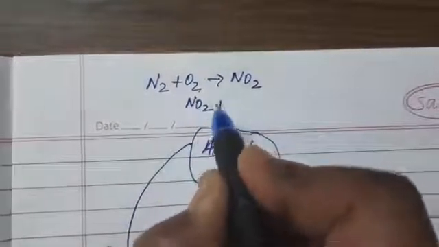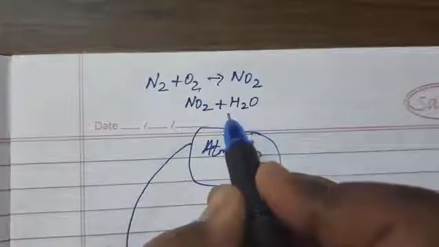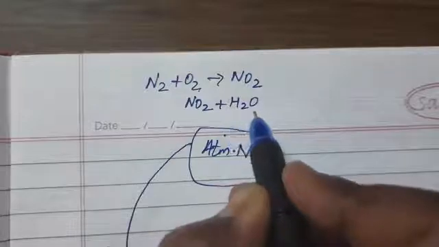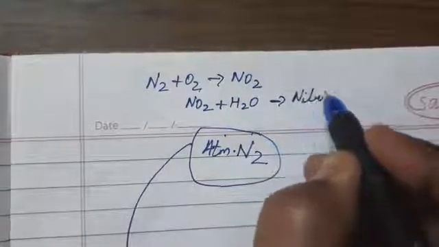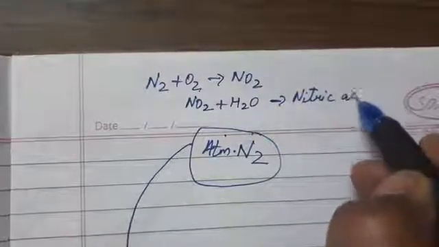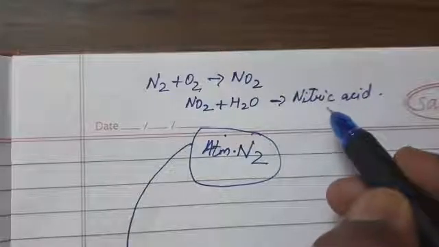Again, when it starts raining, these oxides of nitrogen react with water. It starts dissolving in rainwater and forms nitric acid. And then this nitric acid reacts with the soil to form nitrates.